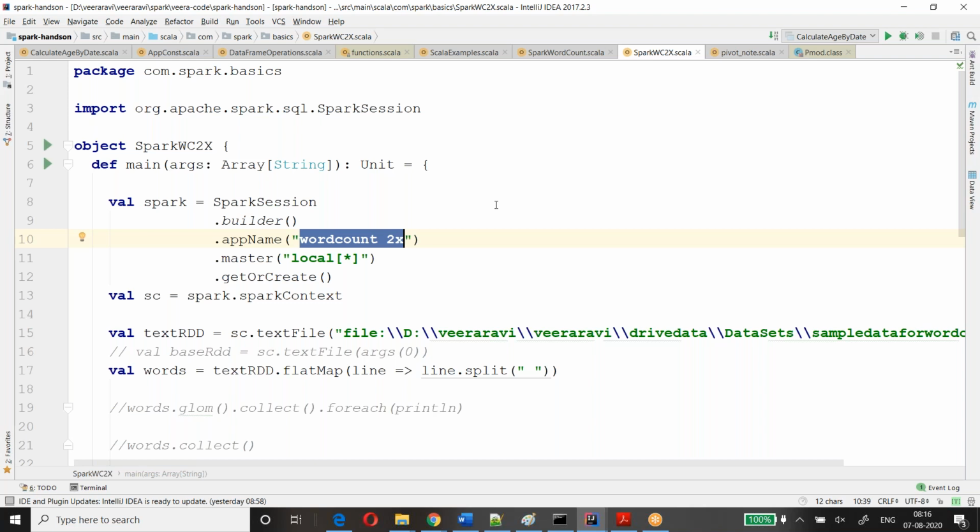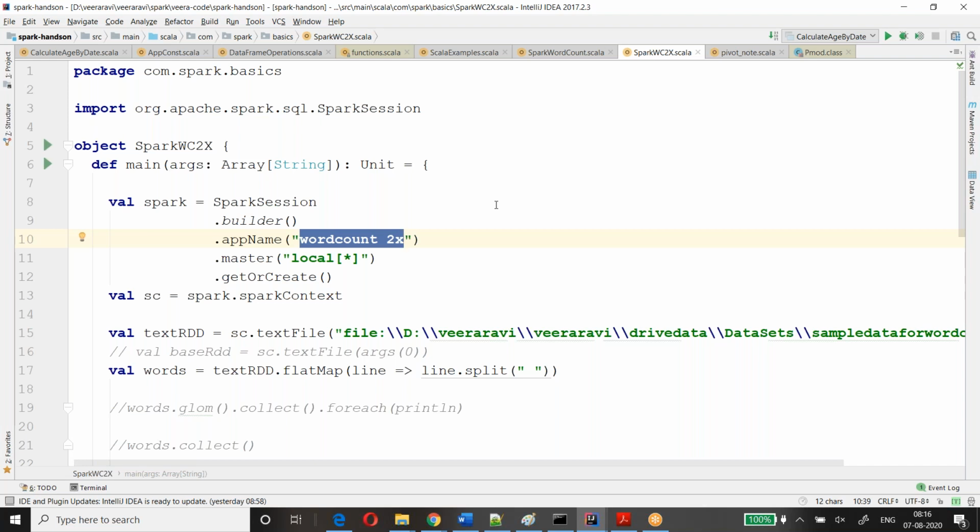If there is no app name, it is a little difficult to search for your application ID. Then you click on that and you'll find the logs, and that's a different story. Okay, your app name is nothing but your application name for the Spark job, or a name for your Spark job.